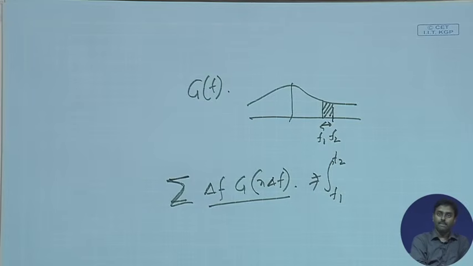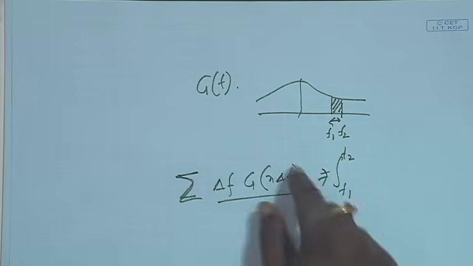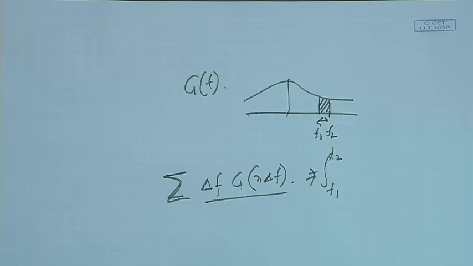So, basically what is happening, whenever we say an individual value does not exist, it is because del f tends to 0, so this area tends to 0. So, I do not get a value, but if I start integrating from a particular frequency to another frequency, I get some value. Okay. So, that is the beauty of it. In the next class probably we will again discuss what is the implication of this thing.